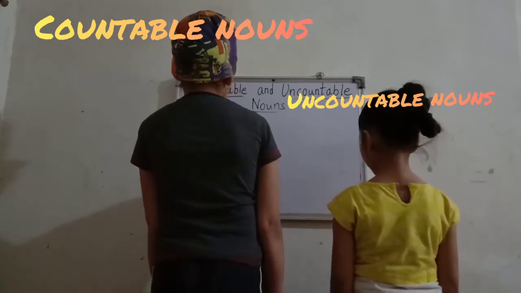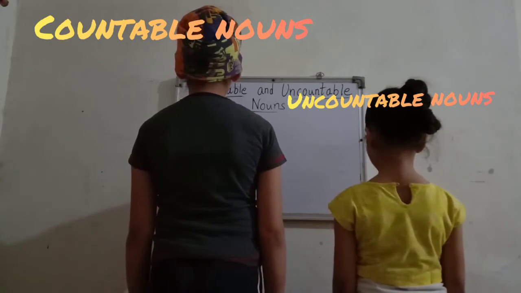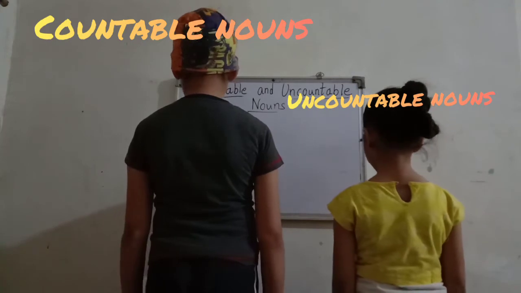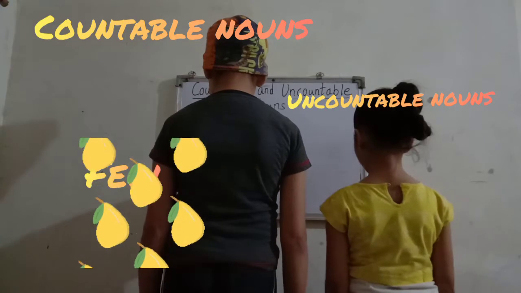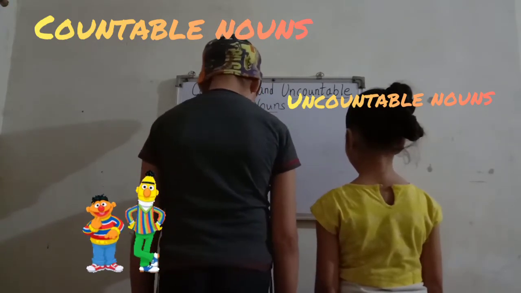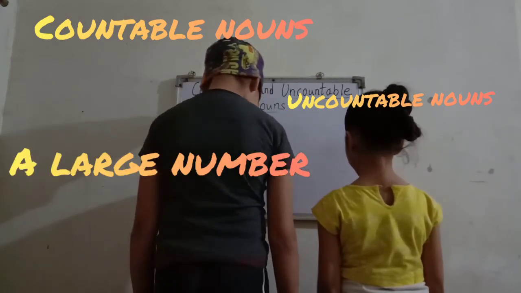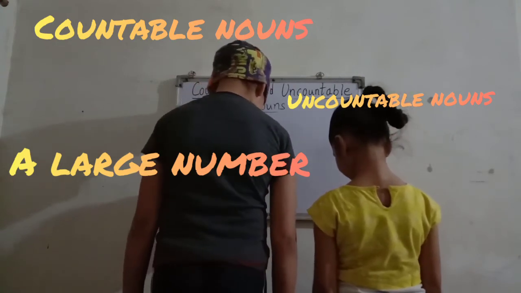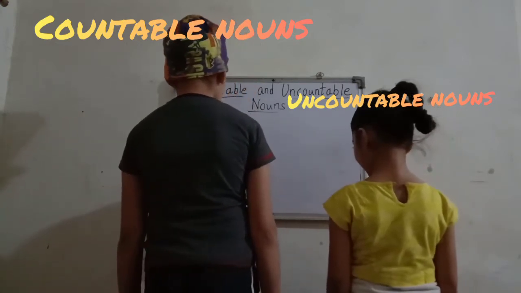when we take countable nouns, there we can use some words like many mangoes, a few friends. I'm having a few friends. Okay, a large number. So these types of words we can use with countable nouns.